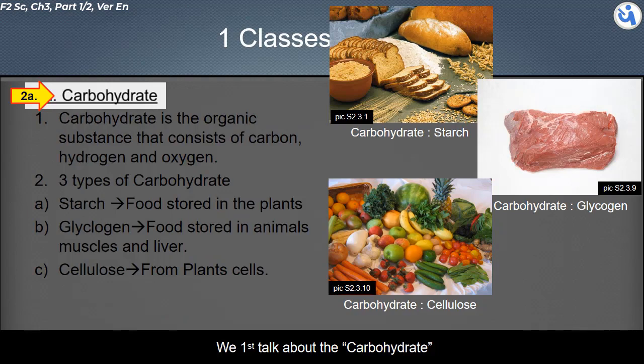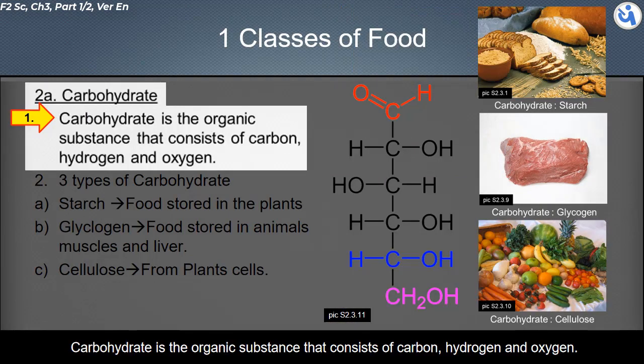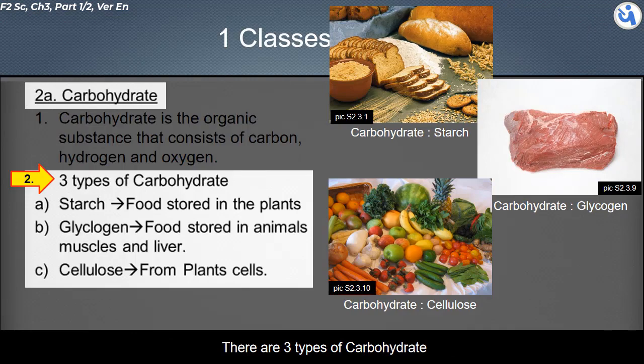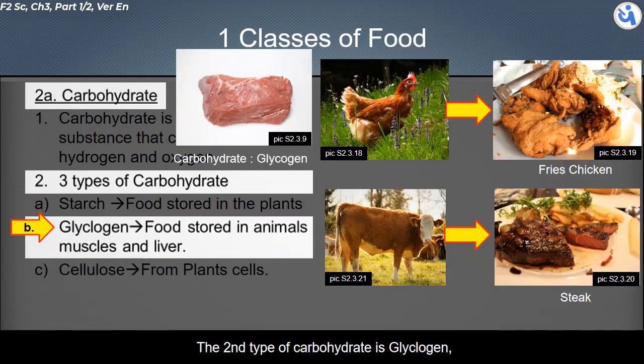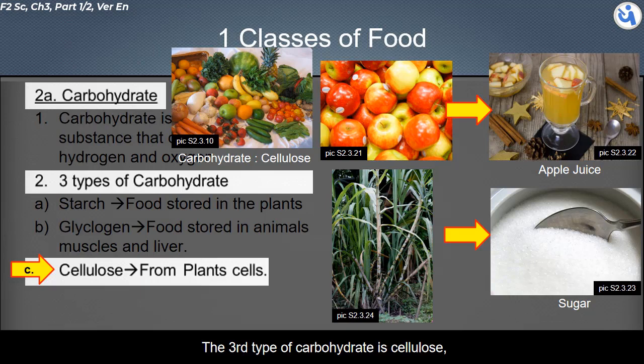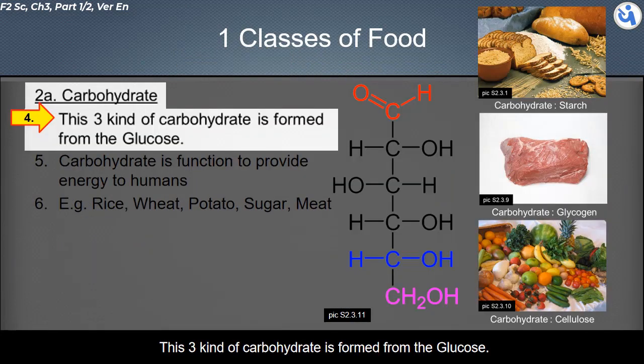We first talk about carbohydrate. Carbohydrate is an organic substance that consists of carbon, hydrogen, and oxygen. There are 3 types of carbohydrate. The first type is starch. Starch is the food stored in plants. The second type is glycogen. Glycogen is the food stored in animals' muscles and liver. The third type is cellulose, which can be extracted from plants' cells. These 3 kinds of carbohydrate are formed from glucose.